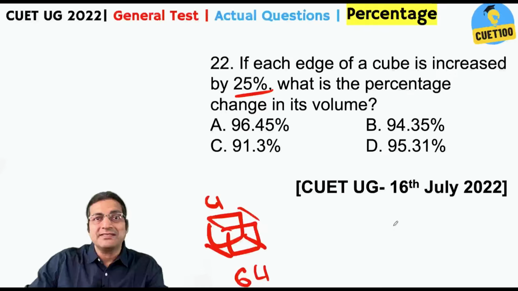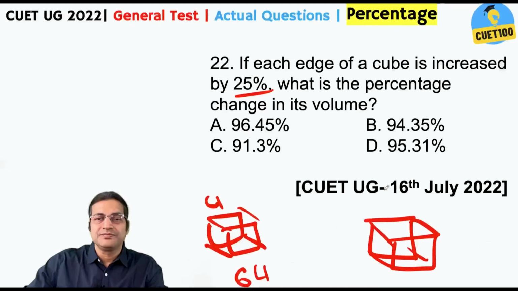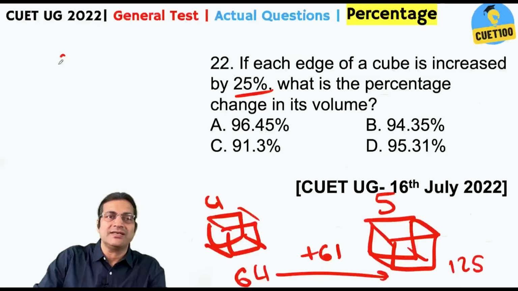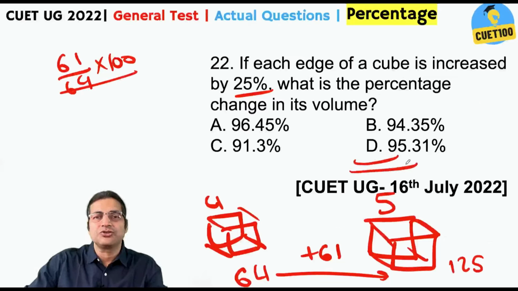When I increase each of the edges by 25%, each of the edges is 5, so volume would be 125. So 64 increases by 61, so the answer is 61 by 64 into 100. I'm sure this too will give you 95.31%.